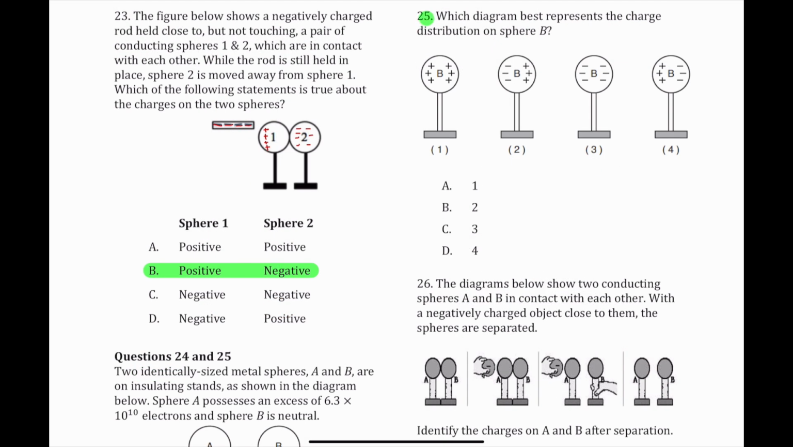25. Which diagram best represents the charge distribution on sphere B? As long as A was negatively charged, the positive charge here will be attracted to the negative charge on A, so the answer would be 4, D.